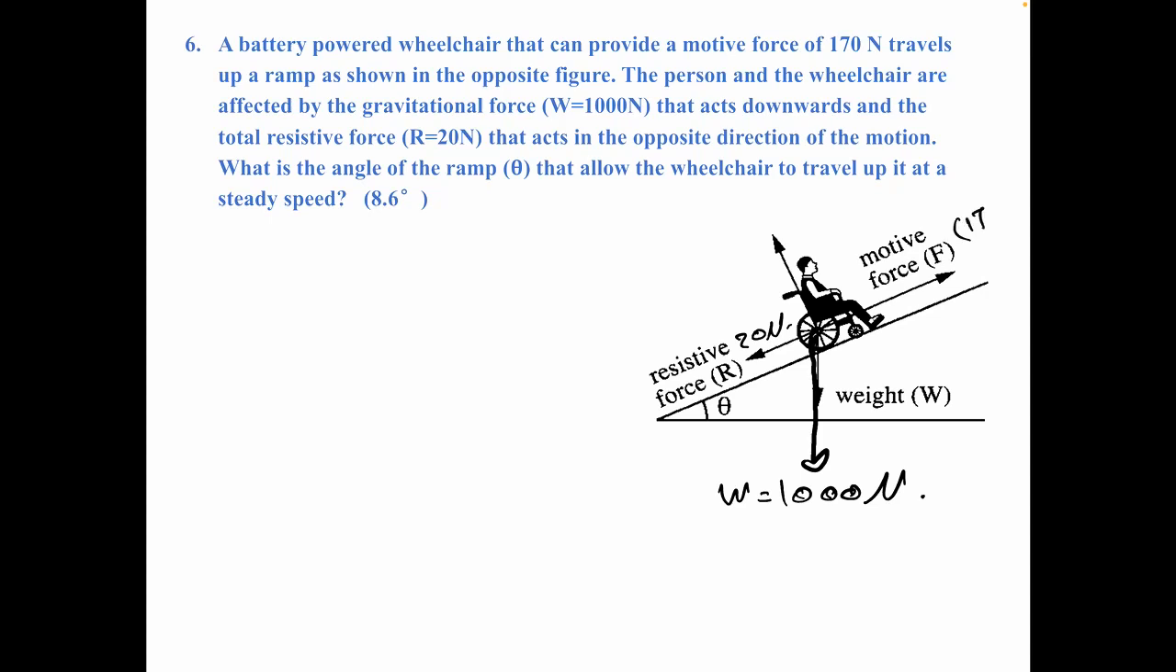الموtive force اللي هي 170 Newton. What is the angle of the ramp theta that allow the wheelchair to travel up it at a steady speed? steady speed دي هتفرق معانا قوي. طيب هو بيتحرك على الرامب لفوق بsteady speed. uniform speed. acceleration بزيرو، يعني total net force acting on this part equals to 0.